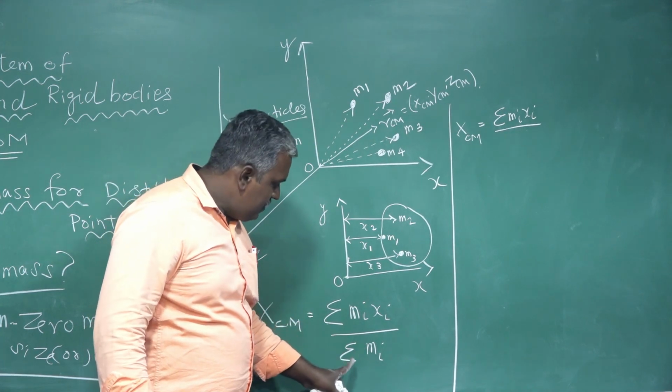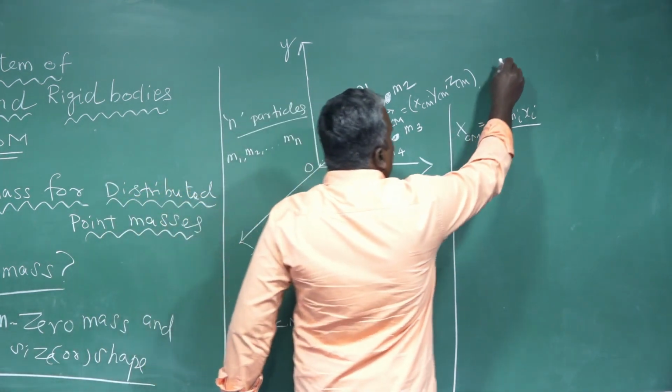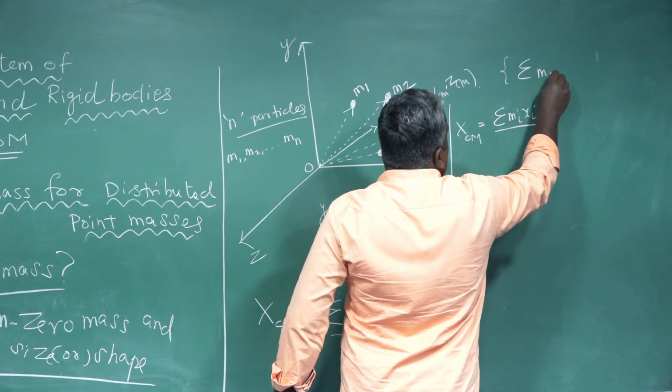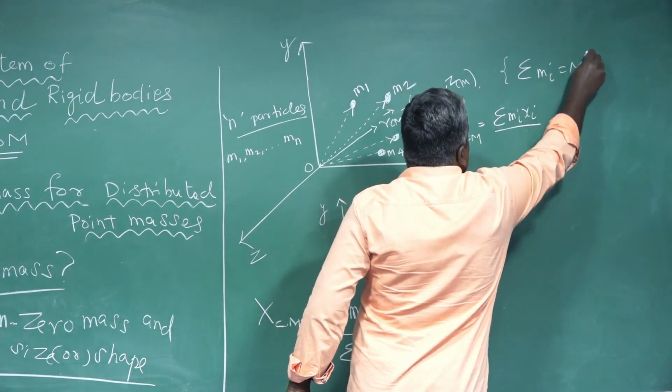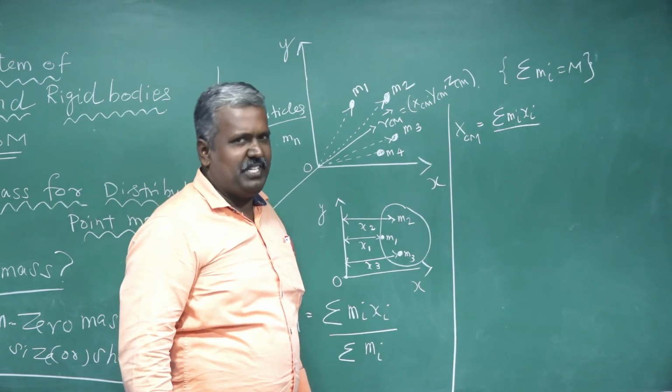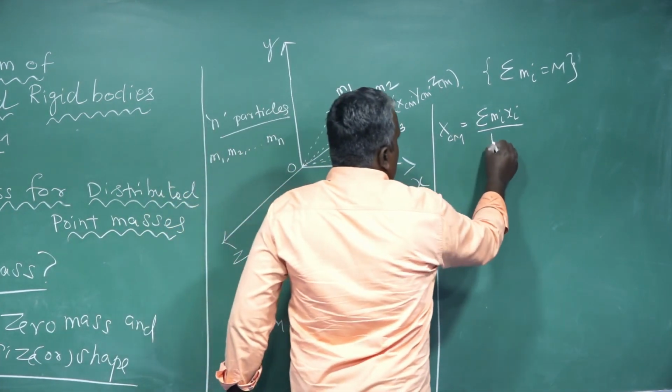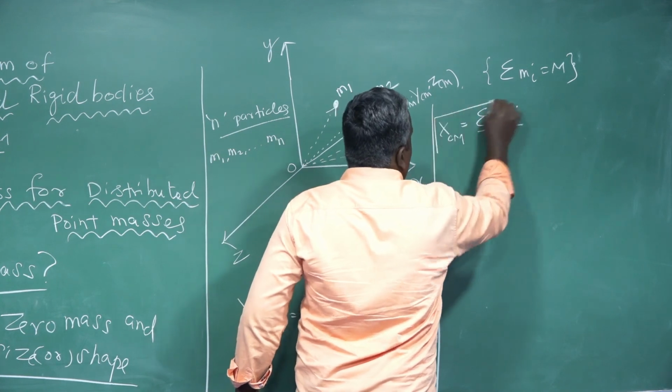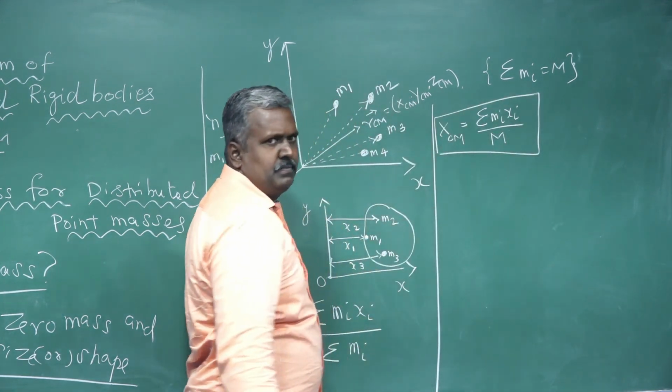So instead of summation m_i, you can write capital M, that means the total mass of all the particles. That's all, very simple.